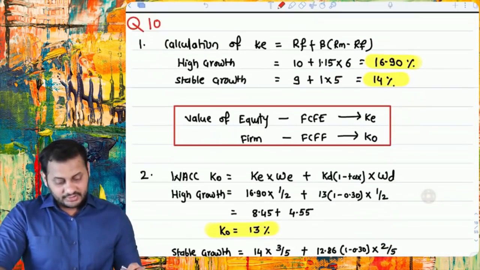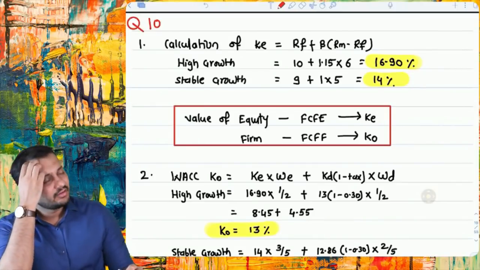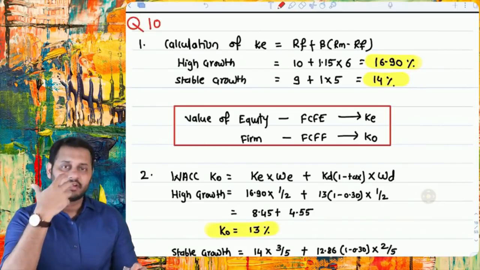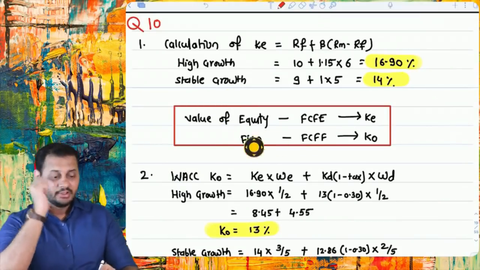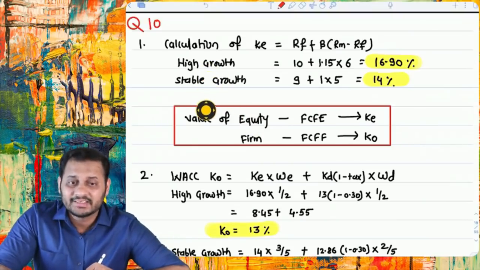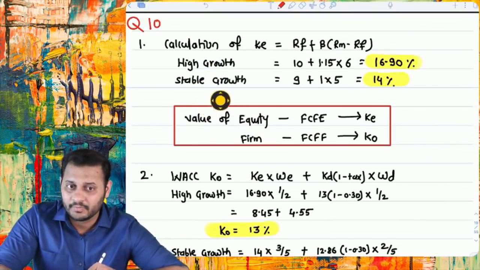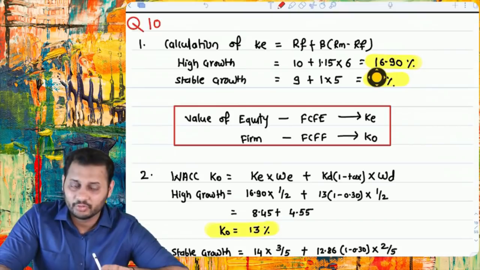Question number 10 is also the same, but a little difficult because more data is given in this question. Have a look. There are two periods in this question: a high growth period for the first 4 years and a stable growth period after 4 years. Because different data is given, we calculated the cost of equity for the high growth period and the cost of equity for the stable growth period.